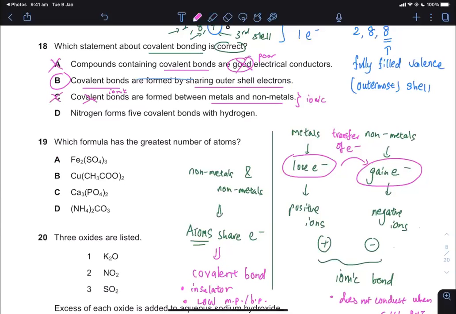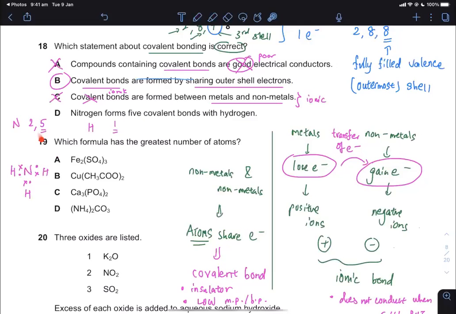C is wrong. Nitrogen forms 5 covalent bonds with hydrogen. That is clearly wrong. Nitrogen has 5 valence electrons. Hydrogen has only 1 valence electron. So what you get is nitrogen dot and cross with hydrogen. That is a single covalent bond because there are 2 electrons being shared. And then another covalent bond and another covalent bond.